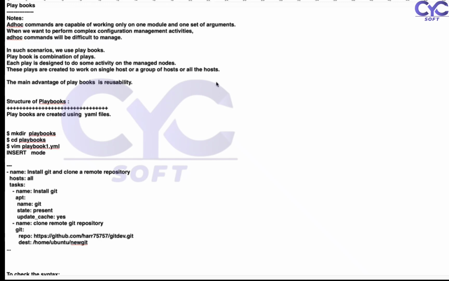So we are working with a combination of plays, and each play can be designed to manage nodes on the basis of a single host or a group of hosts. Here you need to notice one thing: the main advantage of playbooks is the reusability concept. That's very important.